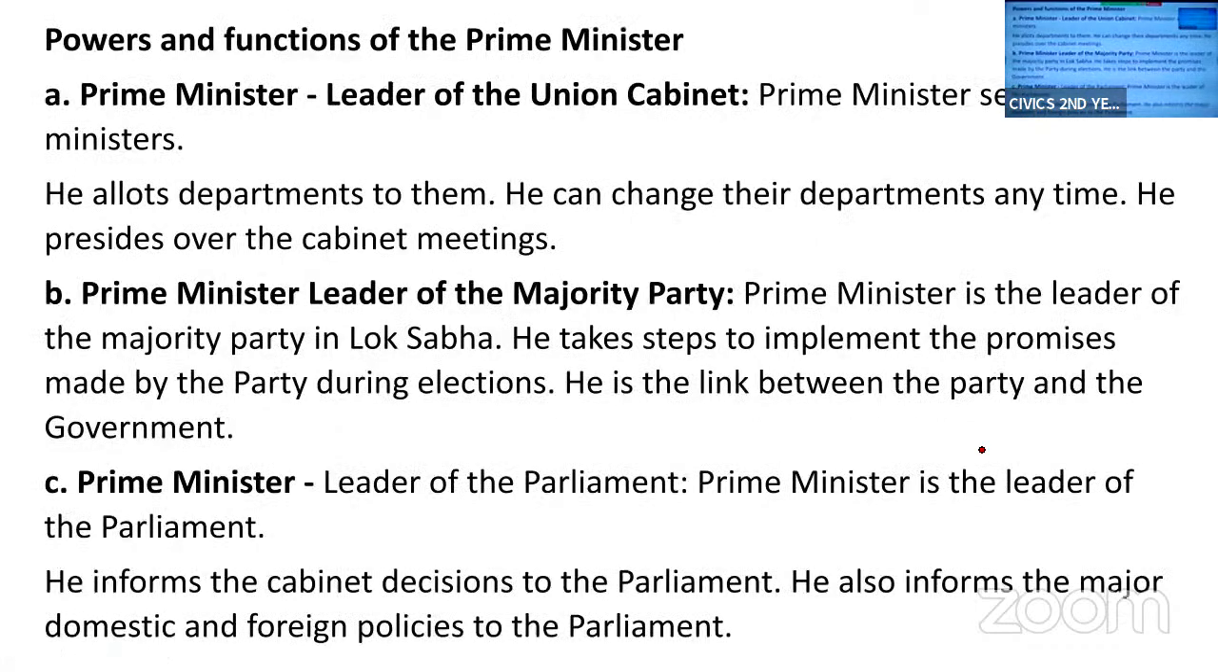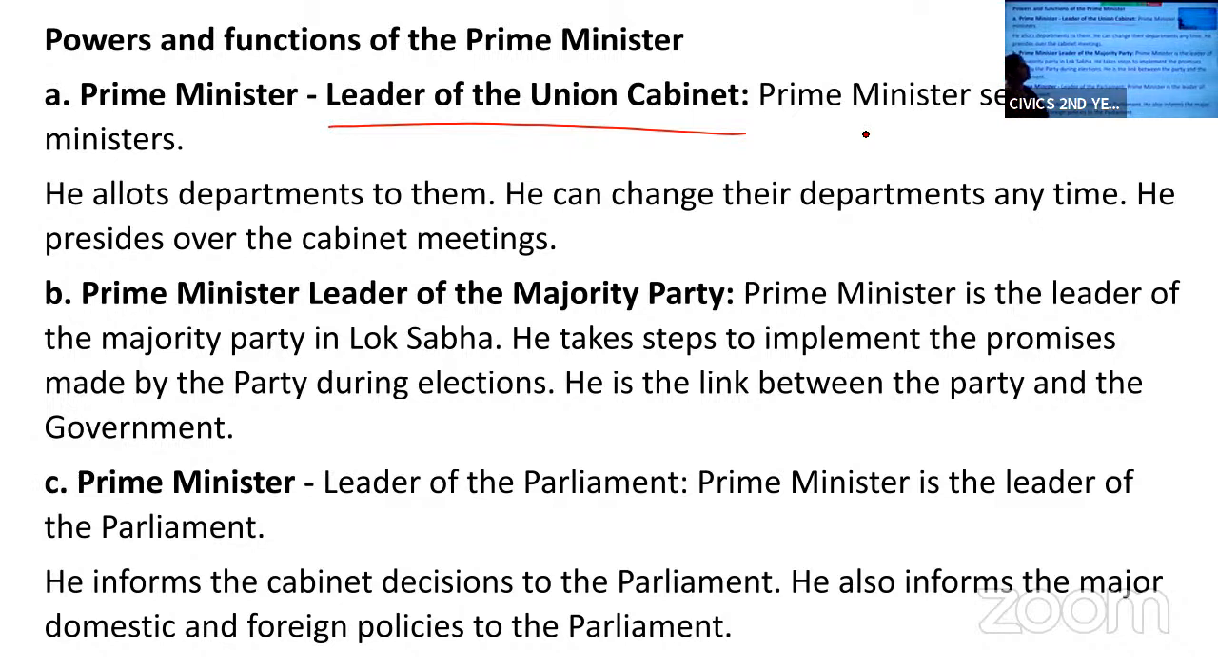So let us now discuss the powers and functions of the Prime Minister. The Prime Minister is the leader of the Union Cabinet. This answer is similar to the question which we discussed yesterday, Chief Minister. Yesterday we discussed that the Chief Minister is the leader of the Cabinet. He will select his ministers, right?